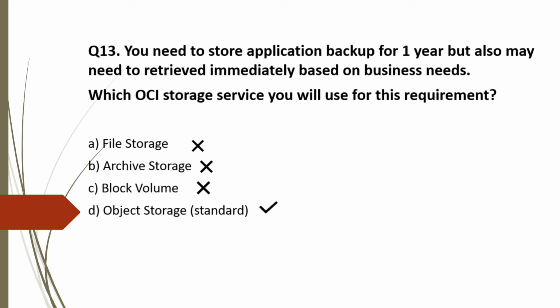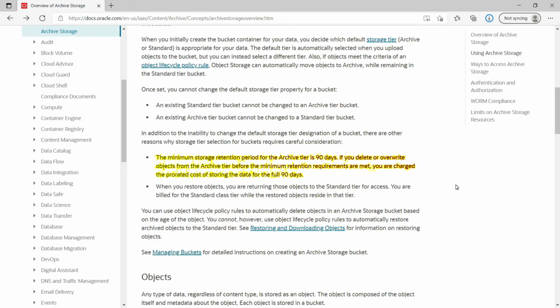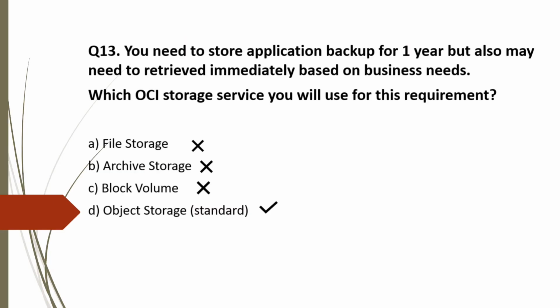Let's quickly show you the Oracle documentation for this, why we will use object storage, not archive storage. Here we are in archive storage documentation. You can see it is written the minimum storage retention period for archive storage is 90 days. So that means you can't retrieve the object immediately if needed. That is why we can't use archive storage for our purpose. So the correct answer for question 13 is option D, object storage.